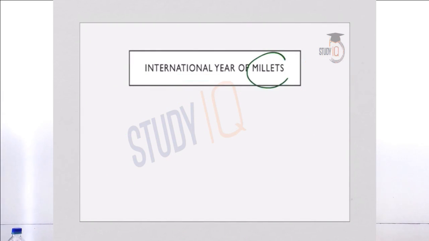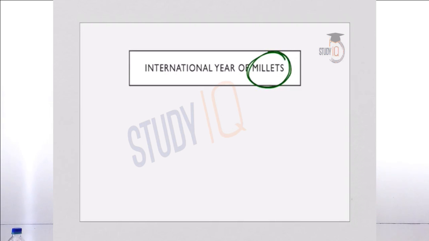Now let us understand some facts about millets. What are millets and what are the benefits of millets? This is very important from your preliminary examination point of view. So millet is a common term used to categorize small seeded grasses, like for example sorghum, pearl millet, ragi, small millet, jowar, bajra, etc. So these are some of the millets.